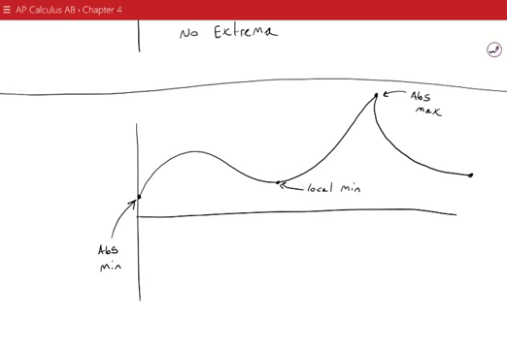And by the same logic, this would be a local max. On a small interval around that critical point, around that extreme value, everything else is smaller, so it's a maximum, but it's not the largest value on the interval. And so this also would be a local min. Altogether, these are called the extreme values of the function, and the plural of that again is extrema.